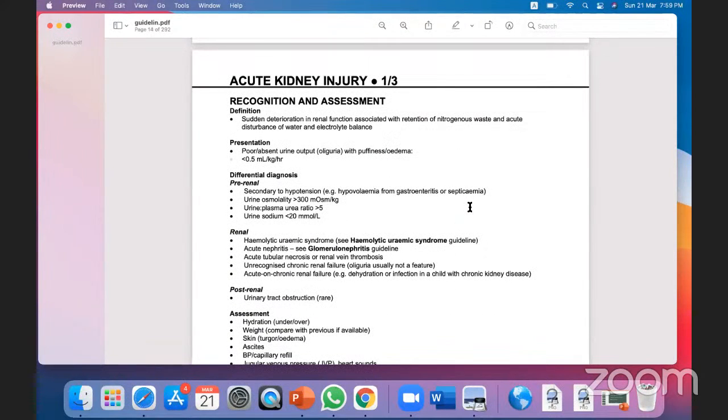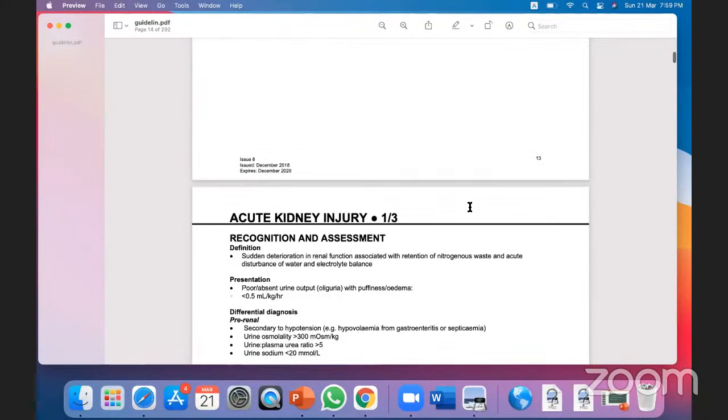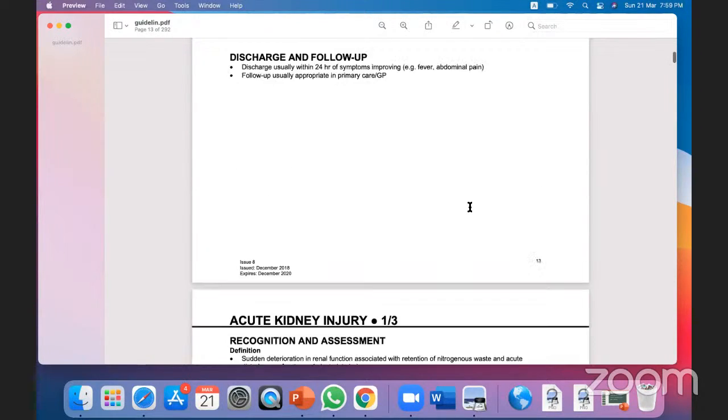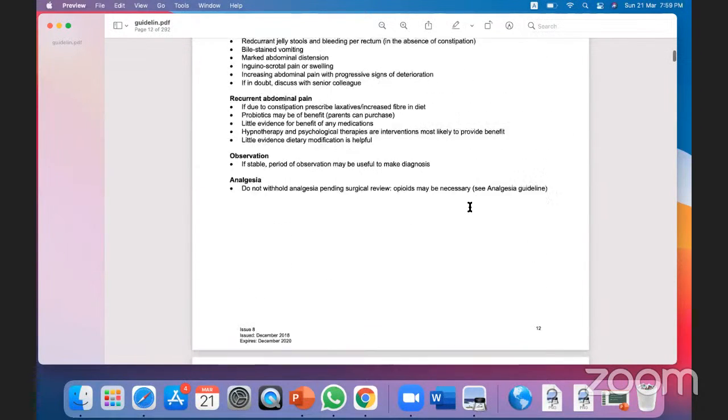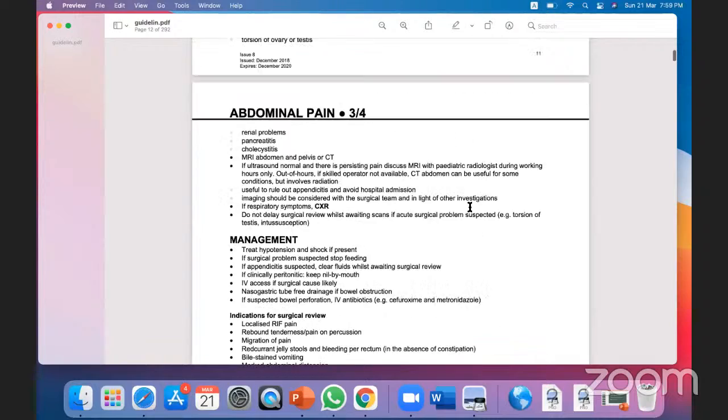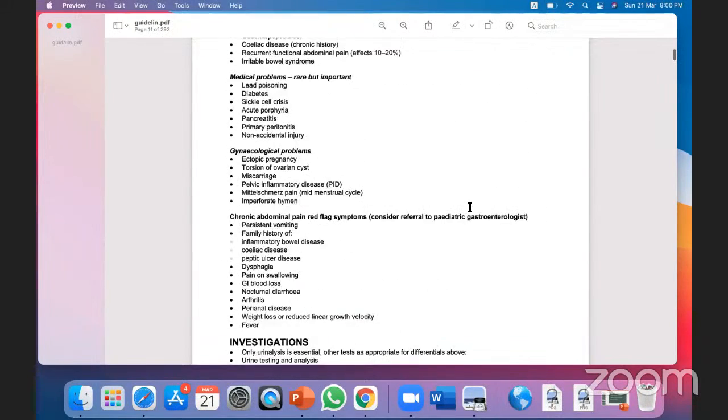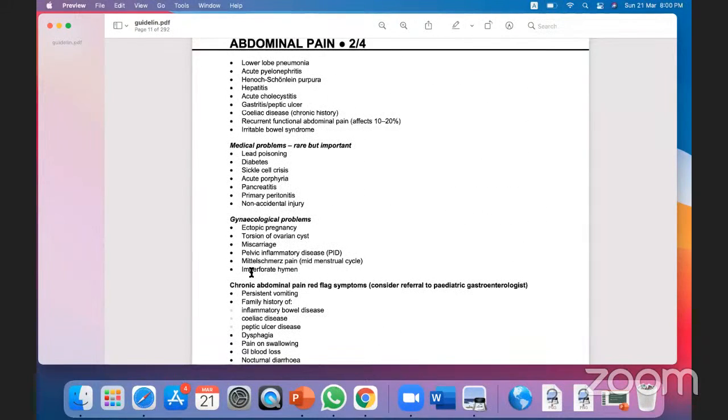Yes, ma'am, I have one question. Before, you mentioned the mid-cycle pain, what does it mean? Ovulation pain. Okay, it is written here. This is Mittelschmerz pain. I don't know the actual pronunciation. This is the mid-cycle pain, and many adolescent girls will come to you with this pain.